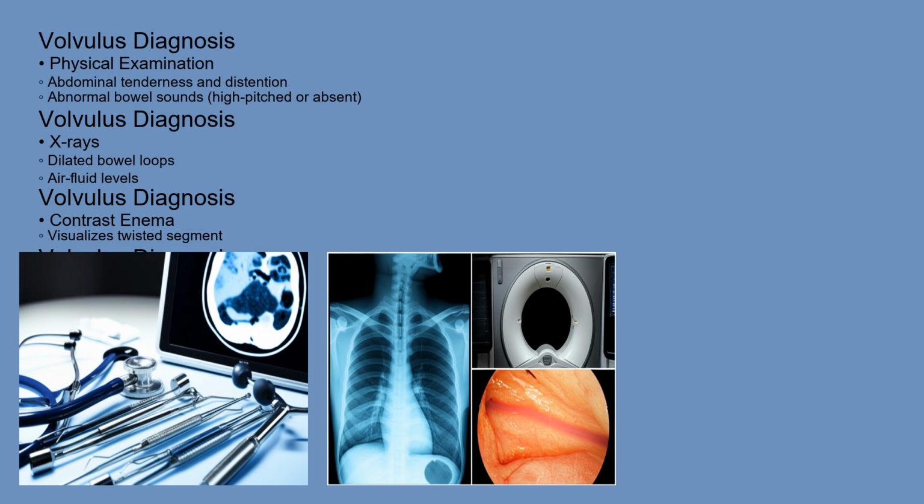Diagnosis of volvulus typically involves a combination of physical examination and imaging studies. A physical exam may reveal abdominal tenderness, distension, and high-pitched bowel sounds or even absent bowel sounds. X-rays of the abdomen can often show dilated loops of bowel and air-fluid levels, indicating an obstruction. A contrast enema, where barium or another contrast agent is introduced into the rectum, can help visualize the twisted segment of the intestine. CT scans are highly sensitive and can provide detailed images of the abdomen, helping to pinpoint the location and severity of the volvulus. In some cases, diagnostic laparoscopy, a minimally invasive surgical procedure, may be necessary to confirm the diagnosis.